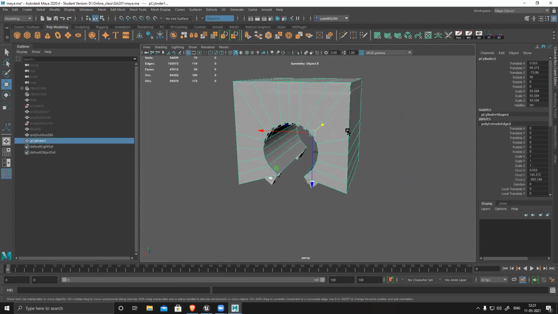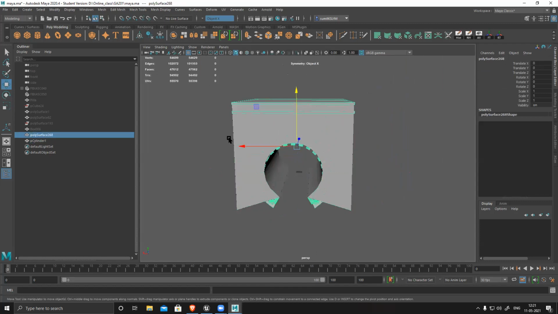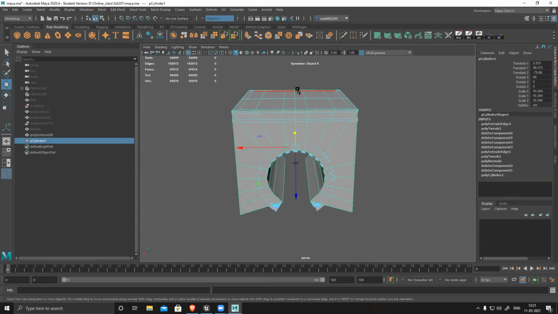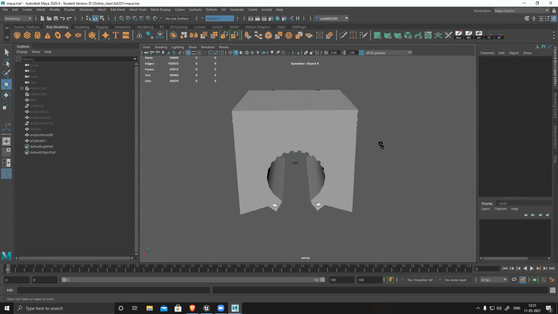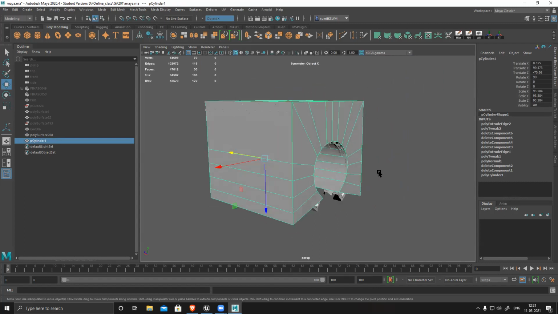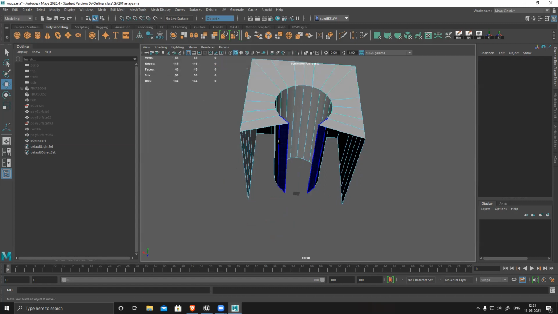You can see it saves a lot of polygons. This is only 100 tris, and this one is way too much. And if I want, I can optimize this further. Collision is just a mesh to block your character. It can be just a box, and make sure all the unwanted things are not there.